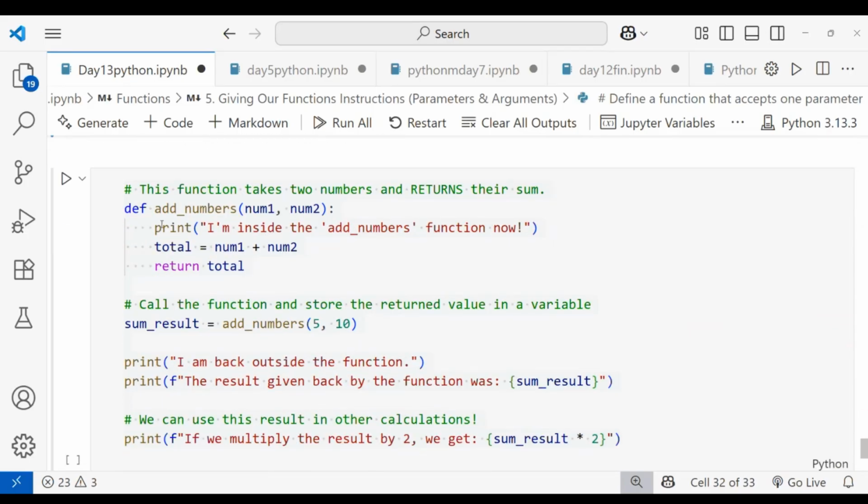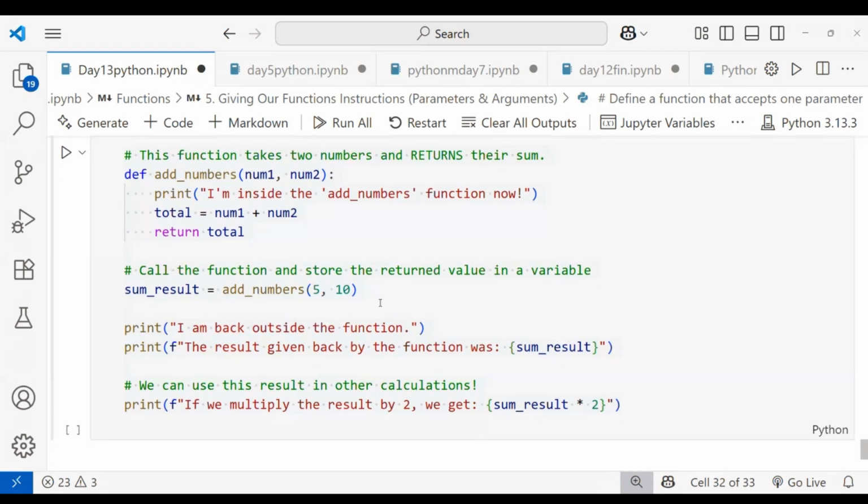And you can see it also, that can be number one. The function takes two numbers and returns its sum, and call that function with 5 comma 10. I'm passing the values as arguments. 5 plus 10 is what? It adds the numbers, that is 15, right? It's stored inside the sum result, 15. Then print, multiply the number by 2. 15 times 2 is 30.